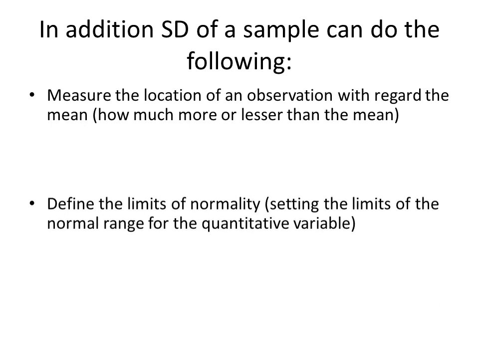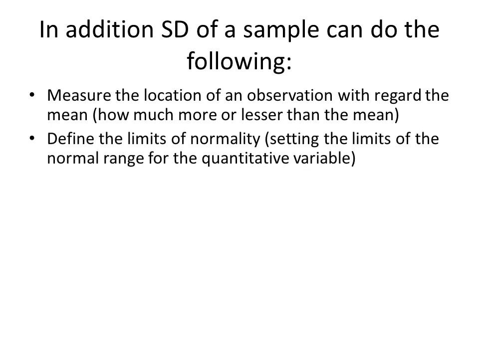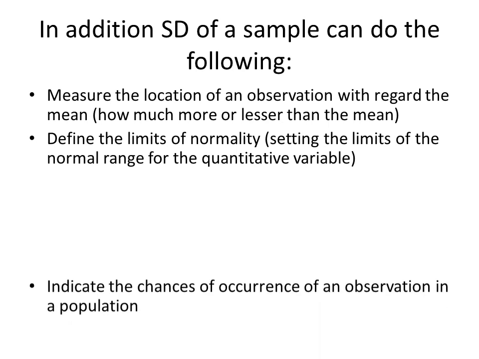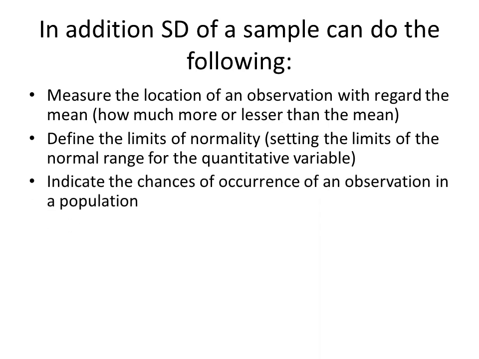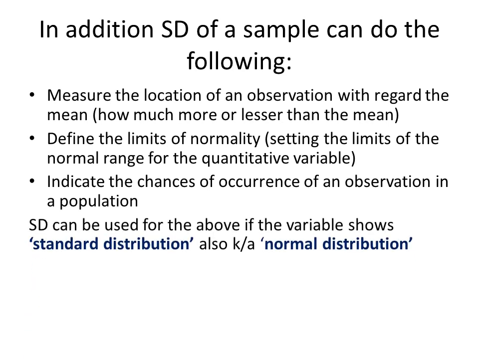Standard deviation can be used to define the limits of normality, that is, setting the limits of the normal range for that quantitative variable. We will discuss this a little later. And it can indicate the chances of occurrence of a particular observation in the population. And SD can do all this if the quantitative variable shows standard distribution or normal distribution in the population.